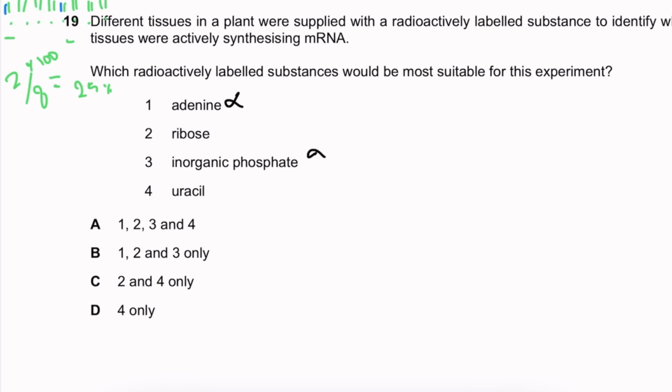Inorganic phosphate is basically found in both DNA and RNA. However, ribose is specific to RNA, and so is uracil. So 2 and 4 are the only answers here.